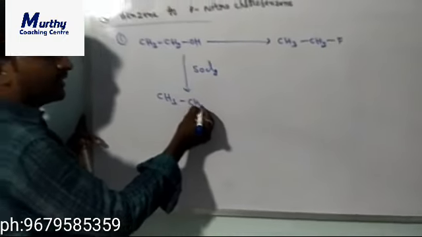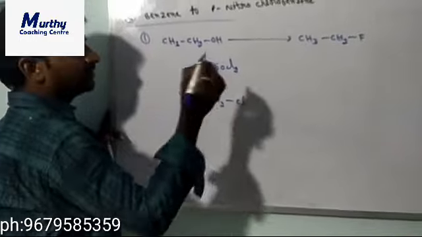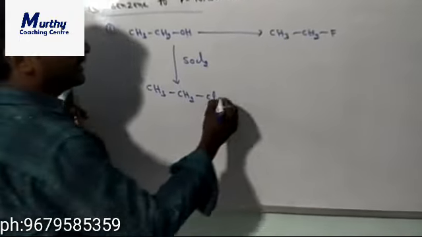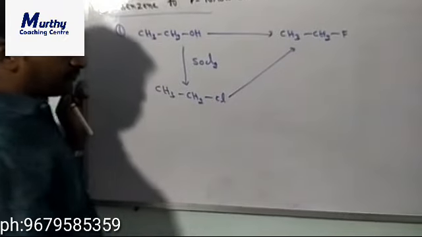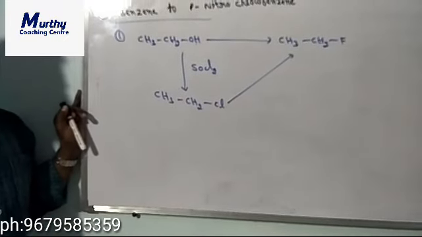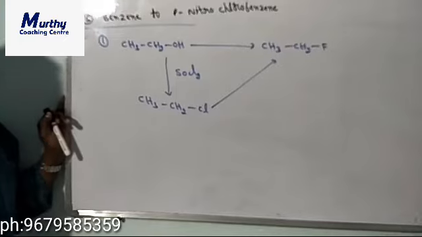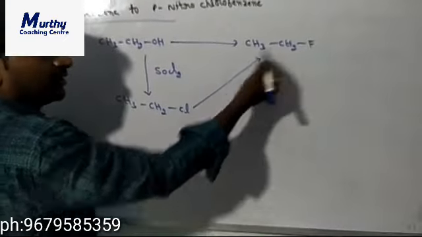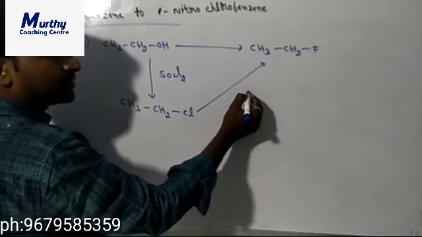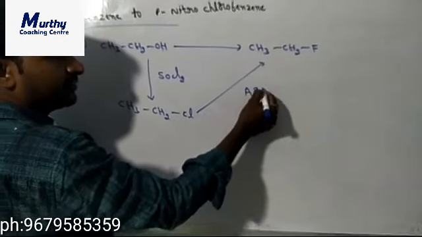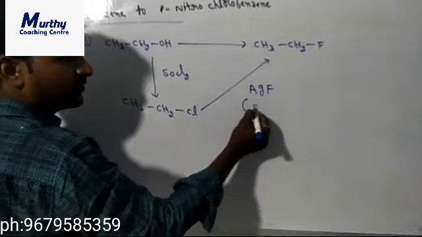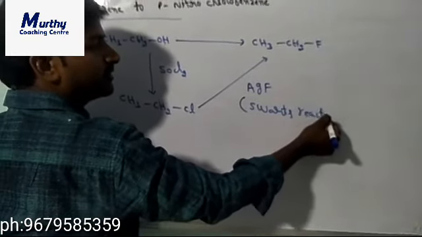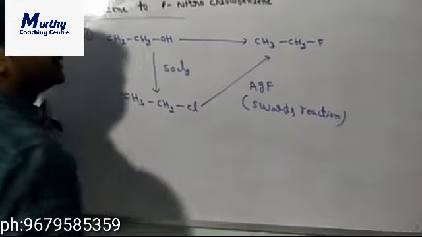When alcohol reacts with thionyl chloride, at the OH position we will get chlorine. Then chlorine to fluorine. How will we get chlorine to fluorine? That is a halogen exchange. For getting fluorine at the chlorine position, we have to follow the Swarts reaction. For the Swarts reaction, we can use AgF. What is that reaction? The Swarts reaction, which is a named reaction.